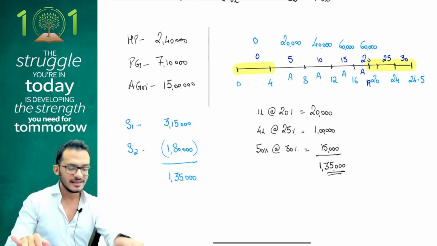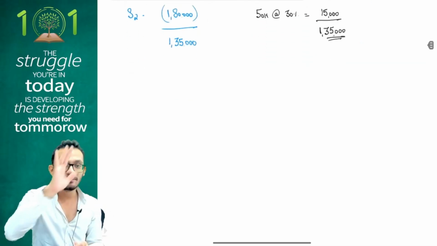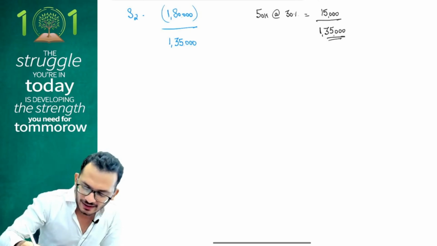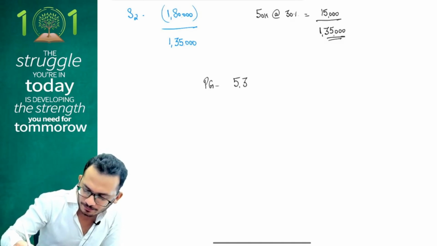Now, why am I asking this? People, imagine hypothetical question. Scenario has come like this. I am telling you that my PGBP income is 5 crore 30 lakhs.